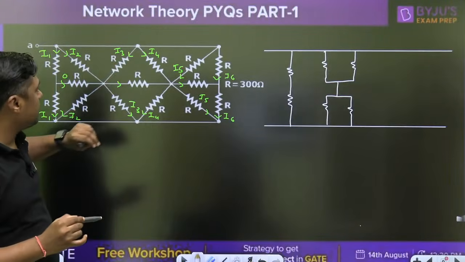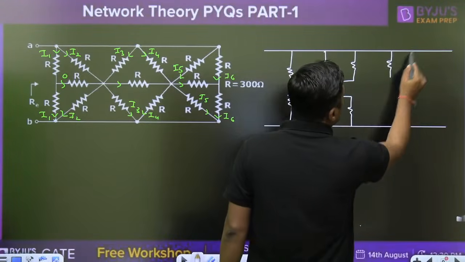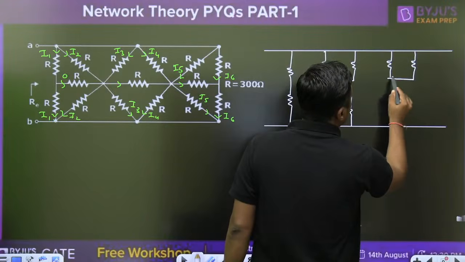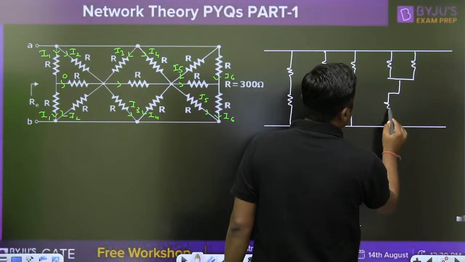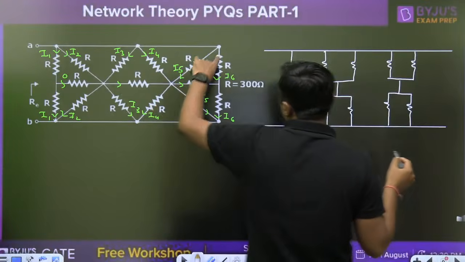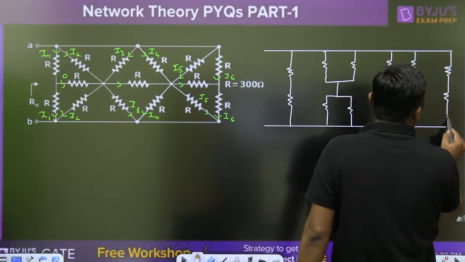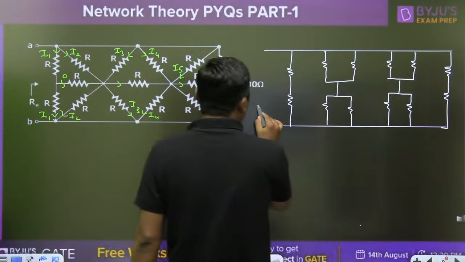Again, this R, all R, and finally this is R and R. Okay, guys, now you have to find the R equivalent.